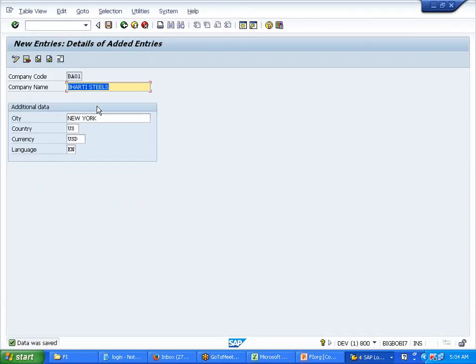So I want to define one more, right? We said one more. So let's say BA02. My another company, I'll say Bharti Automobiles. Here I'll say New York, same thing I'll use. This is only after the questionnaire in database.